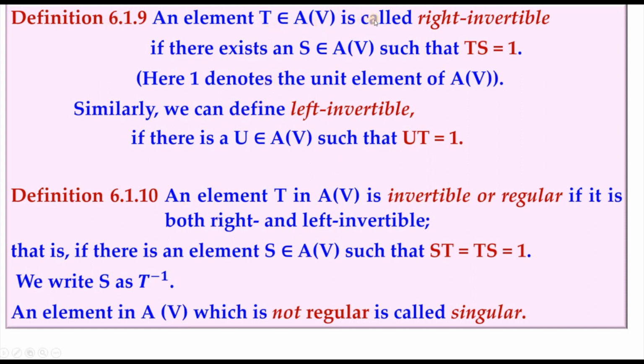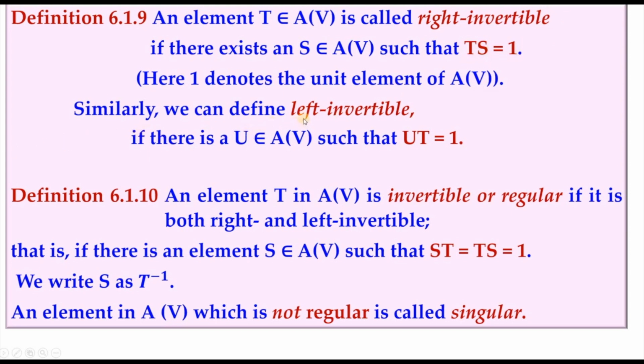An element t in A(V) is called right invertible if there exists an element s in A(V) such that ts is 1. Here 1 denotes the unit element of A(V), that is the identity linear transformation. So the composition of this should be equal to the identity transformation.